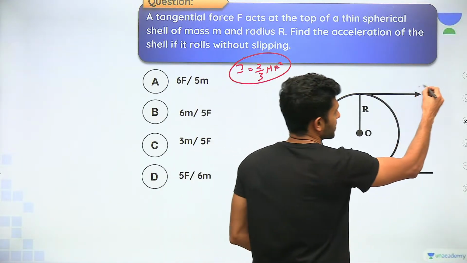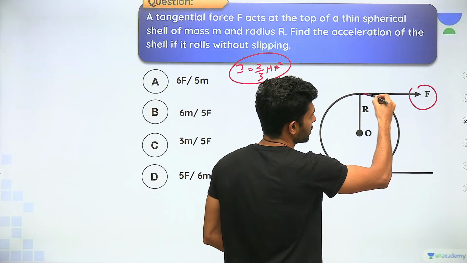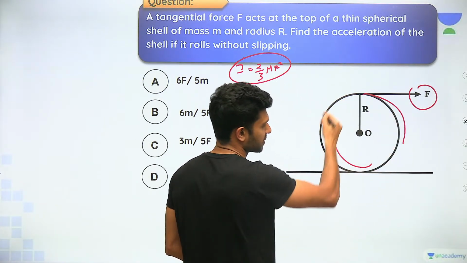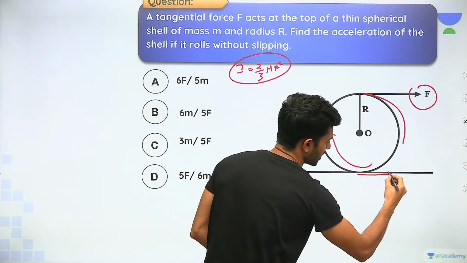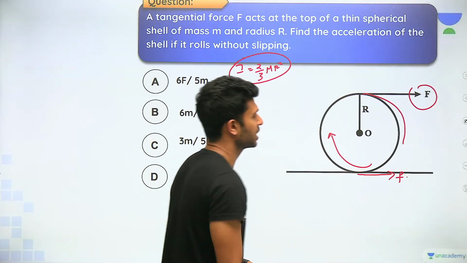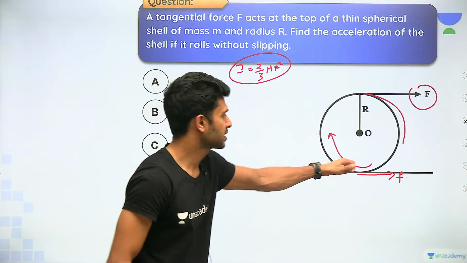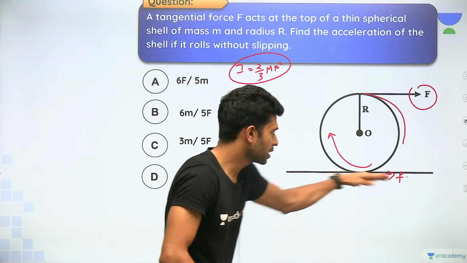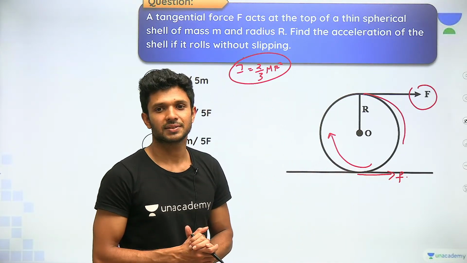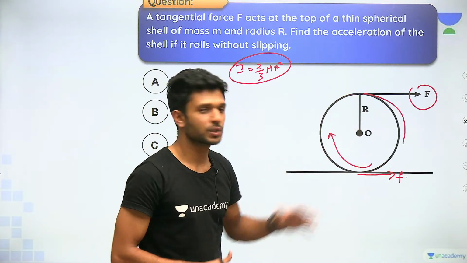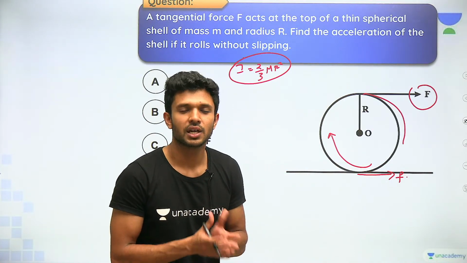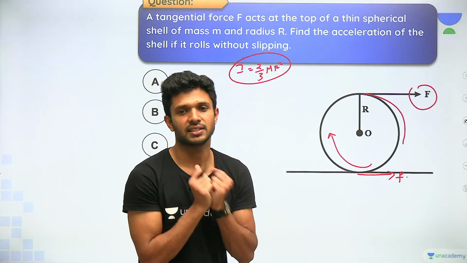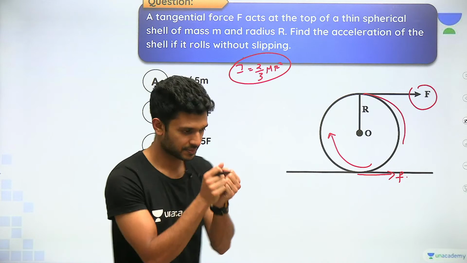One, an external force. And what will it try to do? It will try to rotate the body ऐसे in clockwise direction. And if this is a rough surface, what will happen? The frictional force will be acting in the opposite direction to the tendency of the motion. It has a tendency to rotate like this. So frictional force will be acting in the forward direction. Now we know the forces acting. You just need to write down the equations of net force and net torque. Answer ऐसे ही आ जाएगा. Shall we?